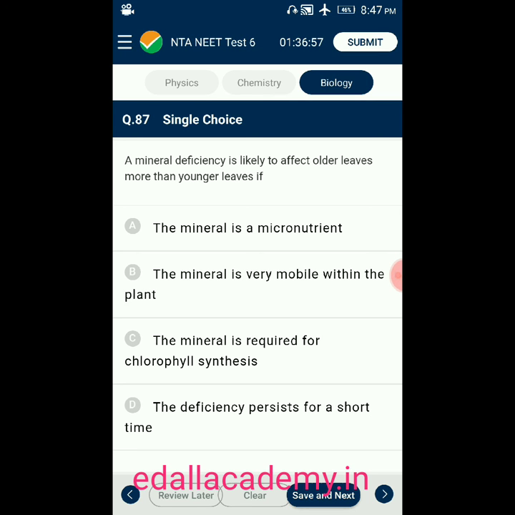A mineral deficiency is likely to affect older leaves more than younger leaves if: option A, the mineral is a micronutrient. Option B, the mineral is very mobile within the plant. Option C, the mineral is required for chlorophyll synthesis. Option D, the deficiency persists for a short time. The answer is the mineral is very mobile within the plant. So the correct option is B. A mineral deficiency is likely to affect older leaves more than younger leaves if the mineral is very mobile within the plant.